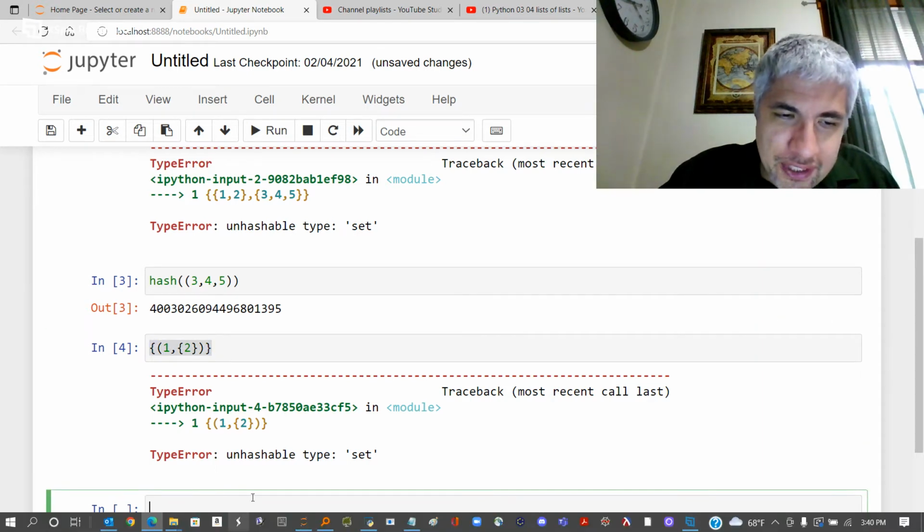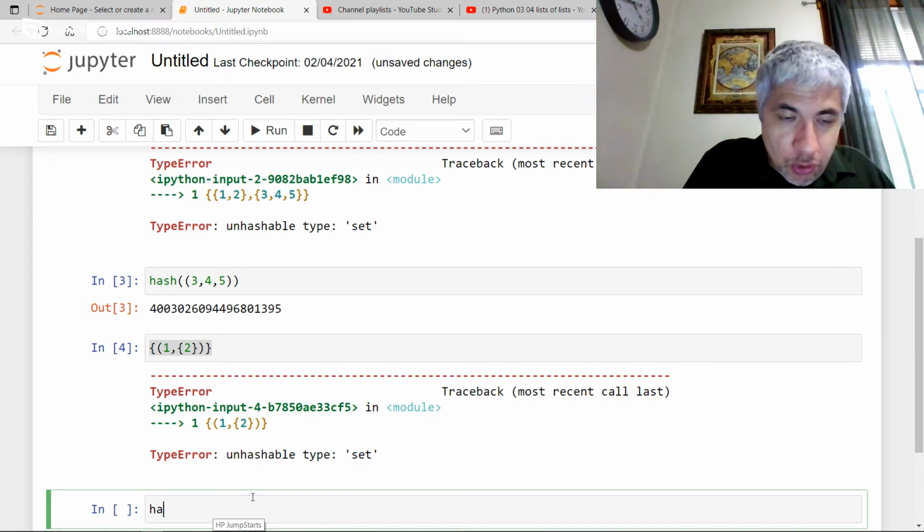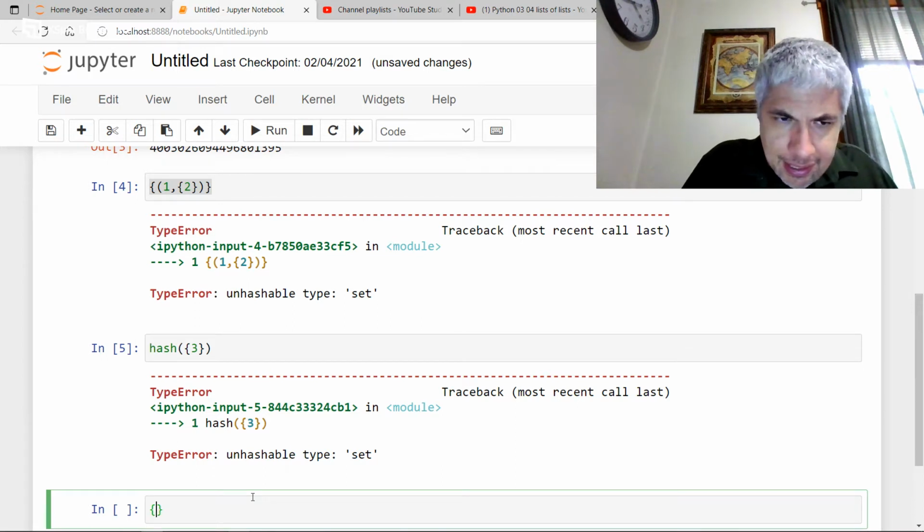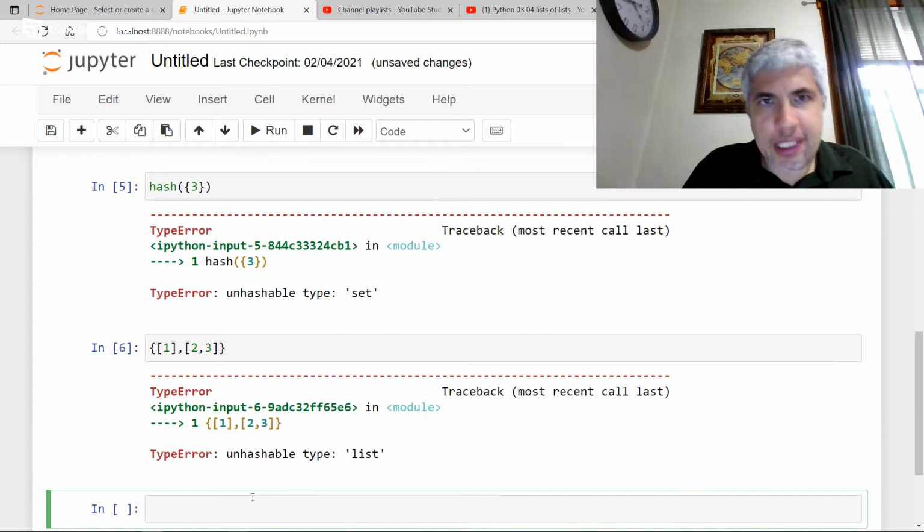So if you want to know if something can be placed into a set, you can always run this function called hash on it and see if you get a value. For instance, if I do this, it's going to tell me no, there's no hash value for that. Okay. What about lists? Can I stick a list inside a set? And once again, lists are not hashable as well. So tuples containing hashable objects are hashable. Sets, lists are not. Okay.